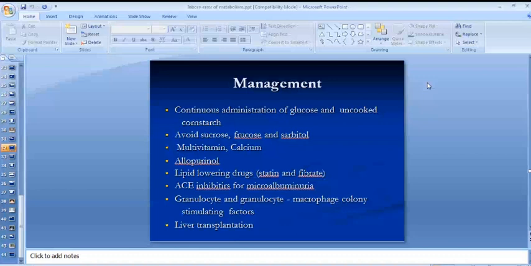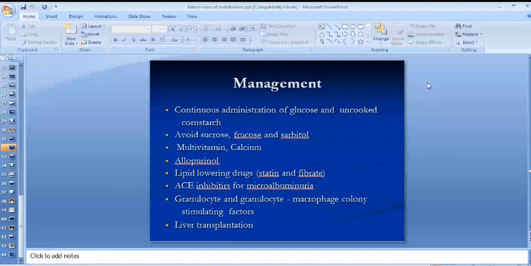Type 2, Pompe. So the important points in type 1 were doll's face. You should always remember persistent hypoglycemia. What is the diagnosis? Diagnosis is type 1 glycogen storage disorder, which is known as von Gierke.